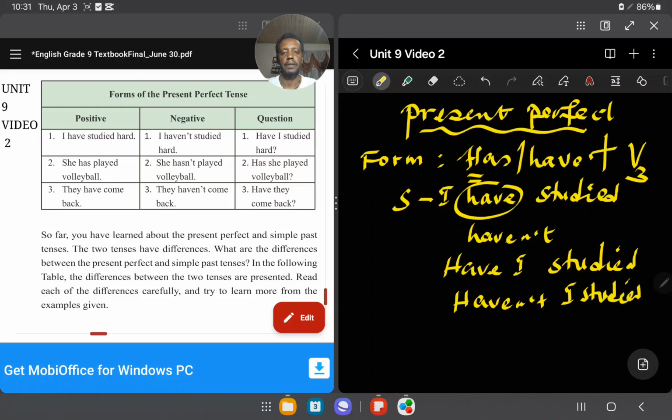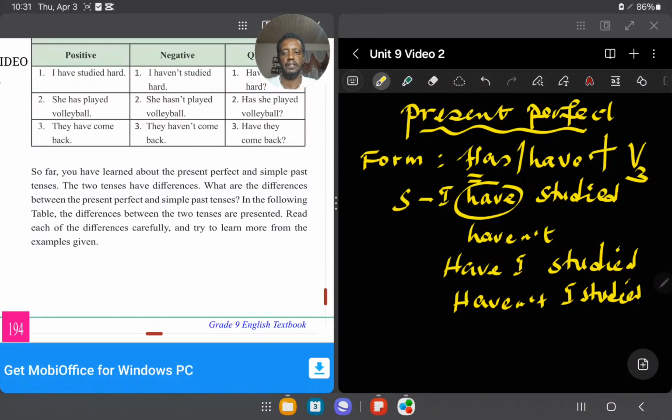So far you have learned about the present perfect and the simple past tense. The two tenses have differences. What are the differences between the present perfect tense and simple past tense? In the following table, the difference between the two tenses is presented.